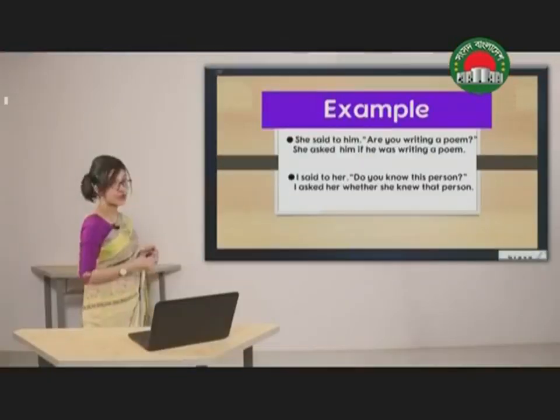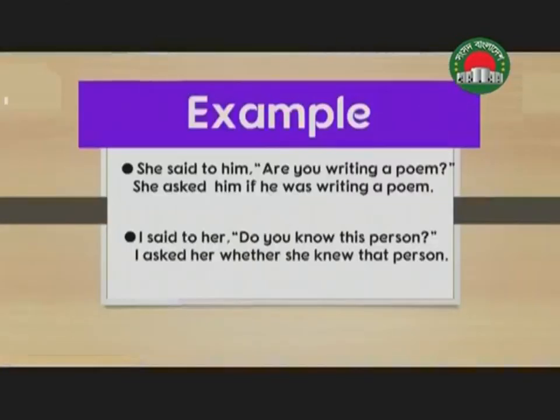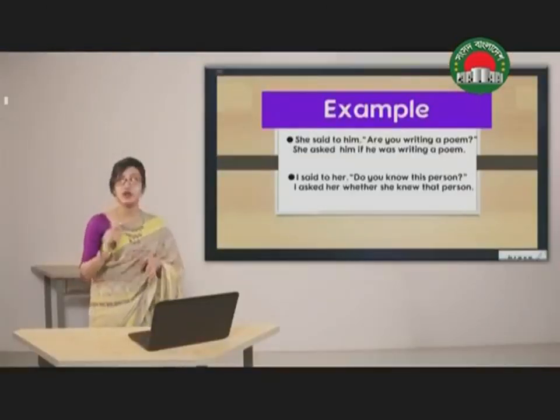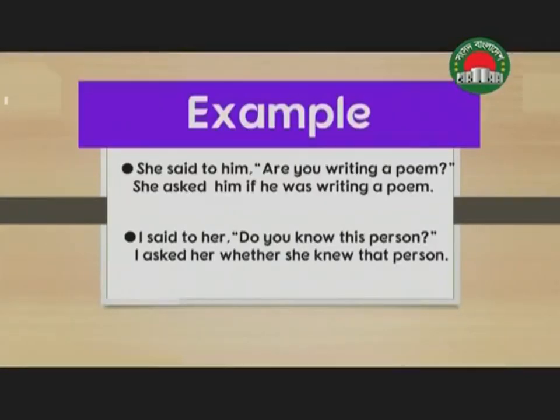"She": we have changed the pronoun to "she." Why is that so? Because you know that "you" is in second person. Second person will be changed according to the object. So the object was "her." For that reason we have used "she" here. The tense was in present indefinite, "do know." That means it will be changed into past indefinite, "knew." This will be changed into "that," and then we have the rest of the sentence. At the end of the sentence we have used a full stop because it has been changed into an assertive or statement.